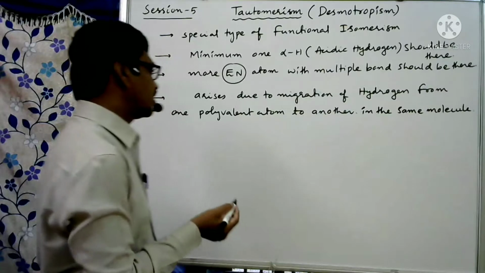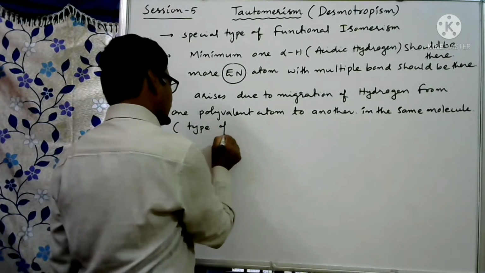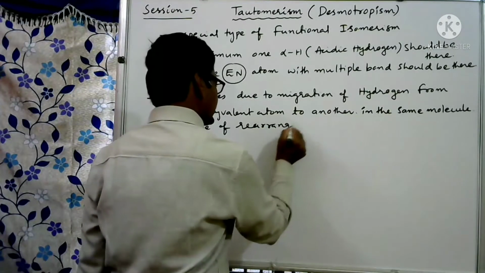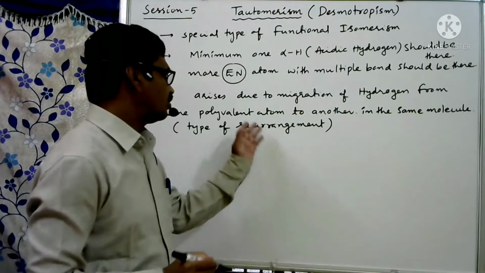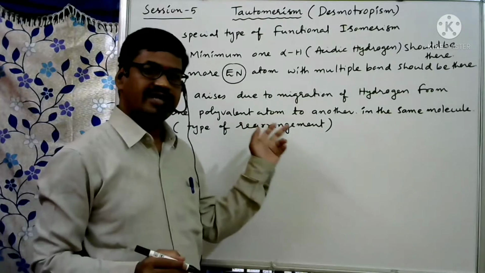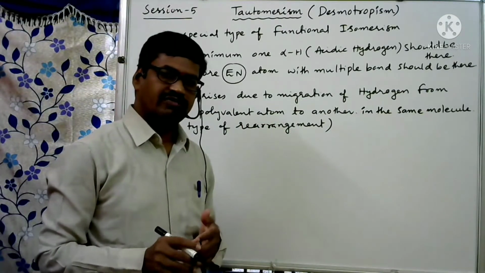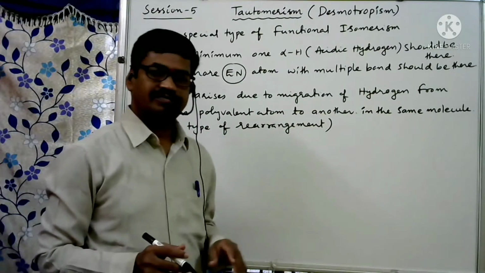Means it is a type of rearrangement reaction. Migration of hydrogen from one polyvalent atom. Polyvalent means what? More than one bond must be present. So from that atom to another atom.